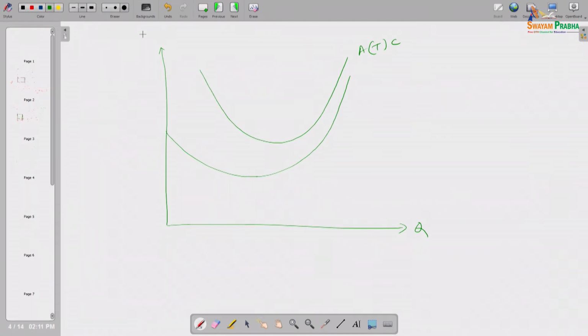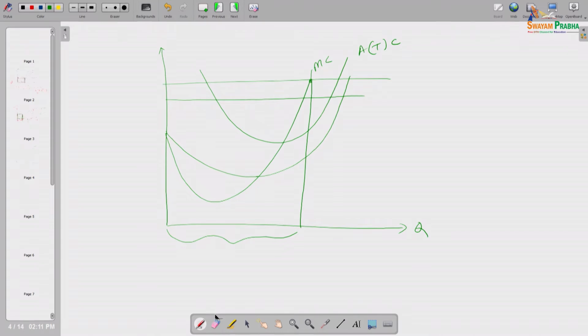So if we want, we can draw the supply curve also in this framework. Let us try to draw, and this is the MC curve, right. When this is the price line, how much quantity will he produce? This much quantity. When this is the price line, how much quantity will he produce? Definitely this much quantity.